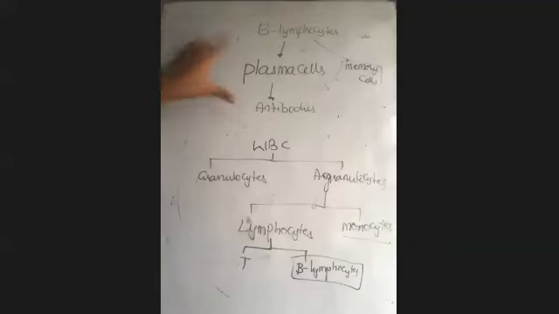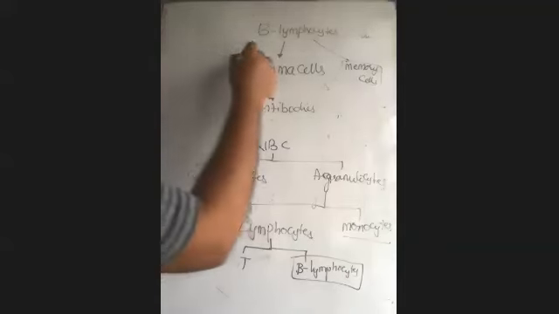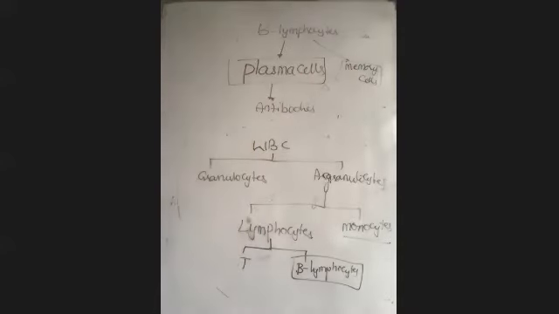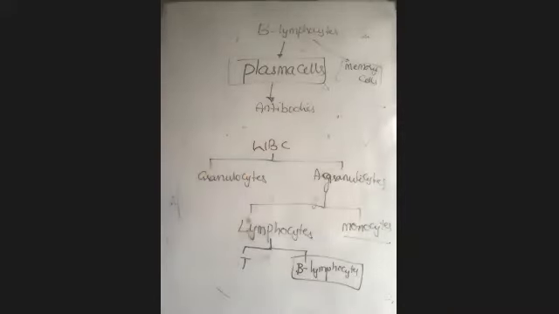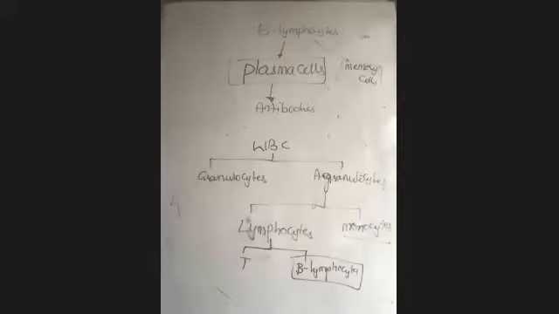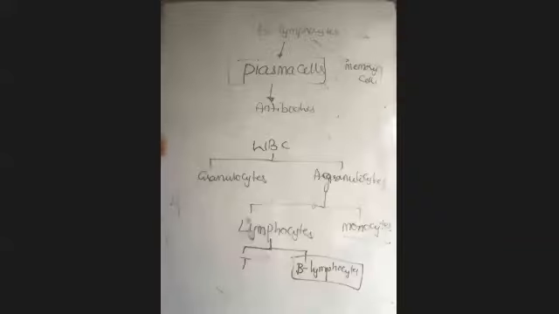But at present, what we need to remember here is the plasma cell. Plasma cells are derived from, yes, B lymphocytes. Plasma cells produce antibodies. That's it. At least that is enough for us today, in the first year. Plasma cells are derived from B lymphocytes and plasma cells produce antibodies.